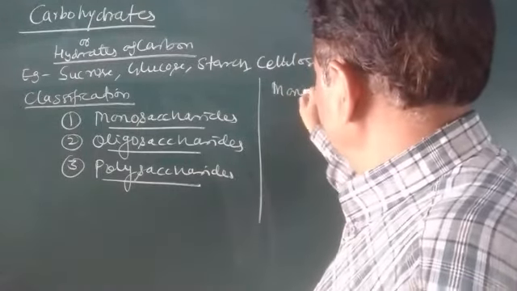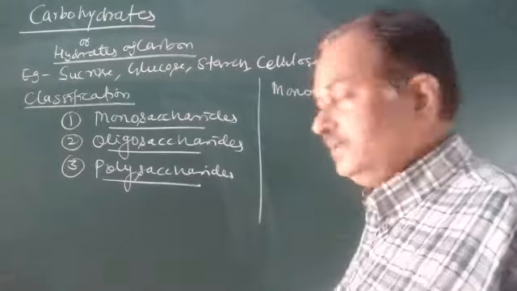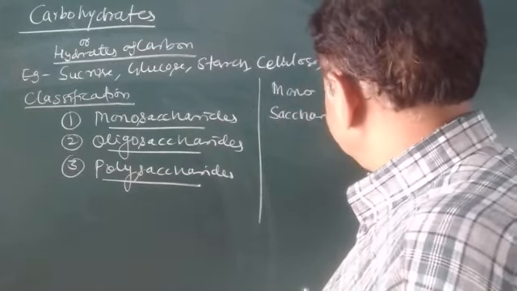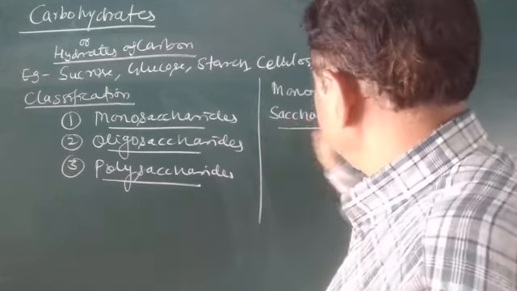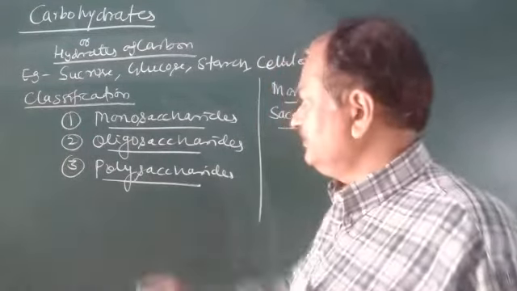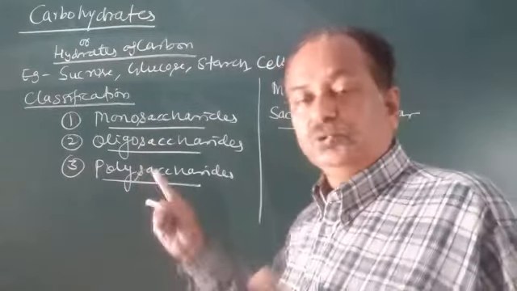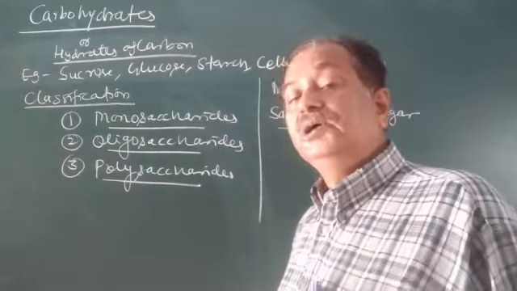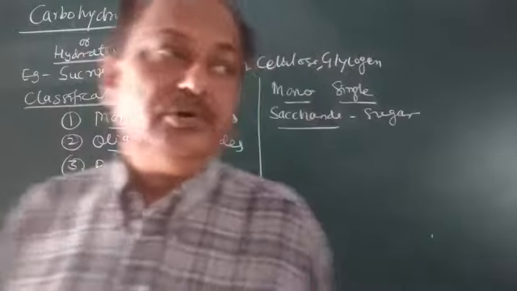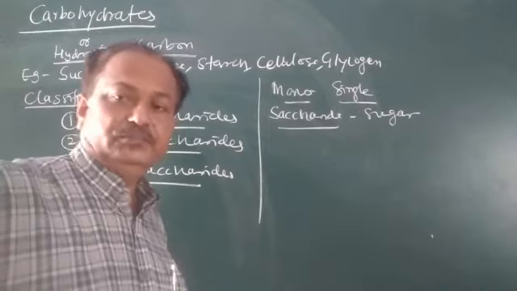Mono means single, and the word saccharide stands for sugar. Monosaccharides are made up of only one unit. Oligosaccharides have 2 to 10 units, and polysaccharides have more than 10 monosaccharide units. So this is the brief introduction about carbohydrates, and we'll see about the monosaccharides.